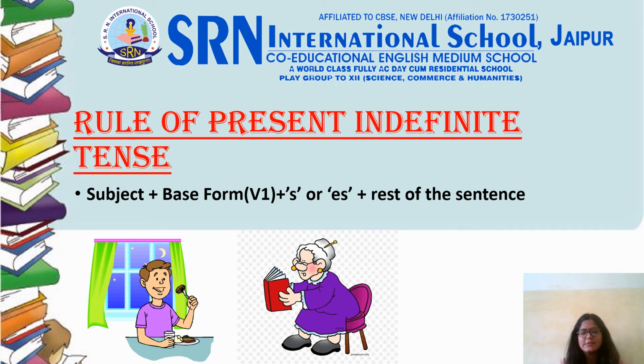For example, if I say he play, that would be an incorrect sentence. I have to say, because he is a singular subject, I have to say he plays. For second example, if I say they plays, then that would be incorrect also, because they is a plural subject and with plural subject we generally use singular verbs. So the answer would be they play. And after that, the rest of the part of the sentence comes. For example, they play football, he eats food.